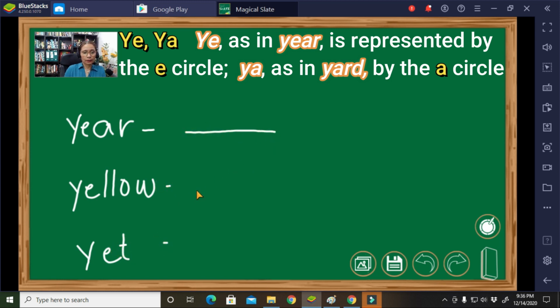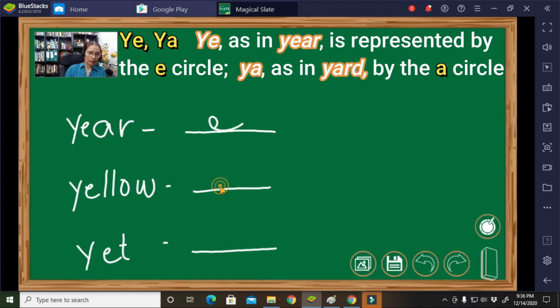It says that we have to use a small circle. So, we have E sounds, small circle followed by an R, that is a short forward curve. Okay, this one is your year.